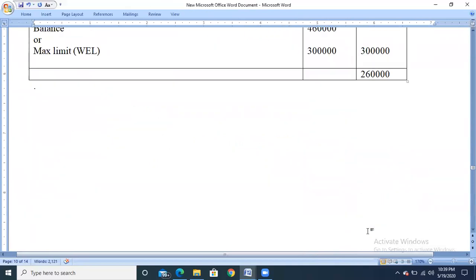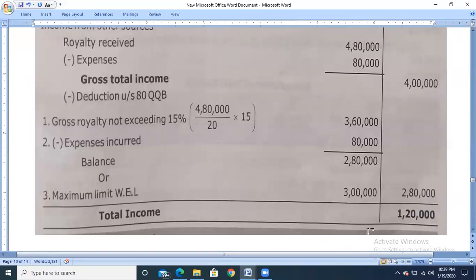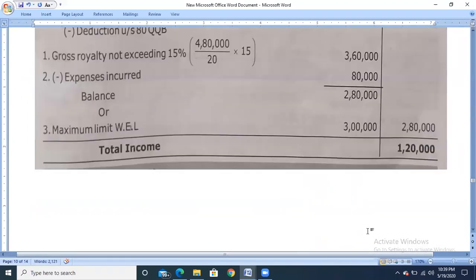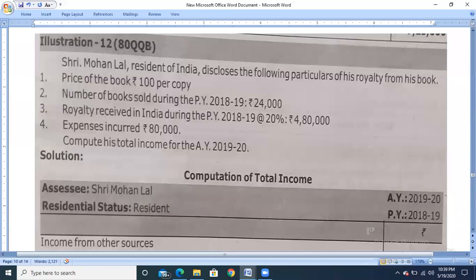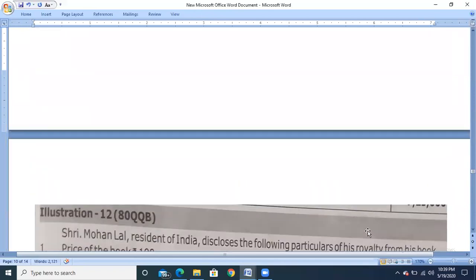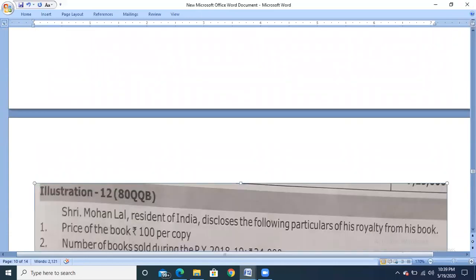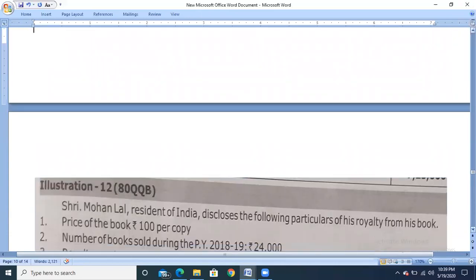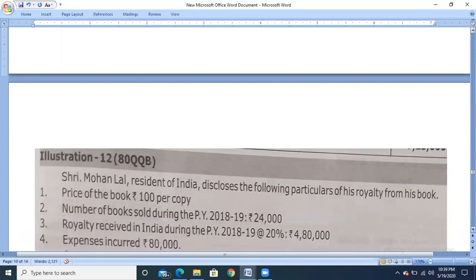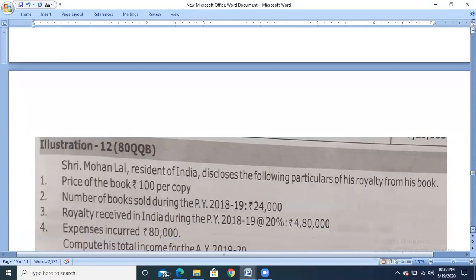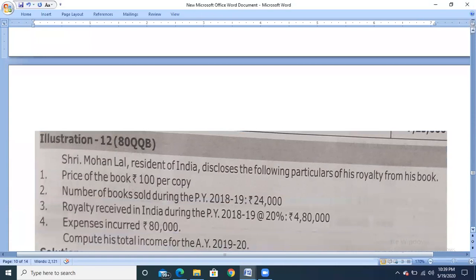Next, we'll move on to Sri Mohanlal, resident of India, who discloses the following particulars of his royalty from his book.